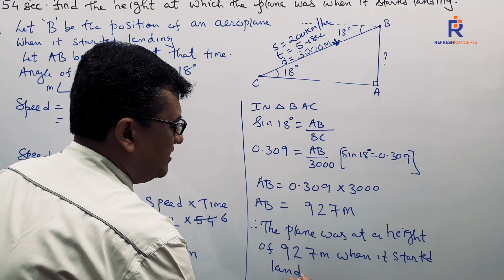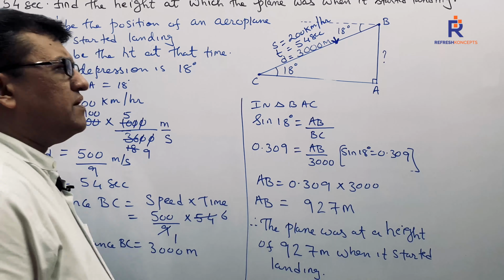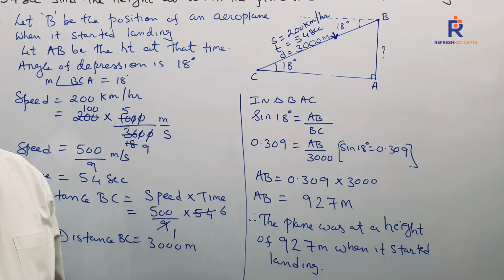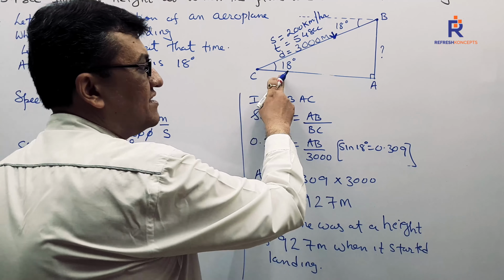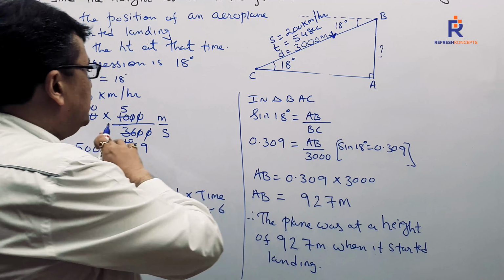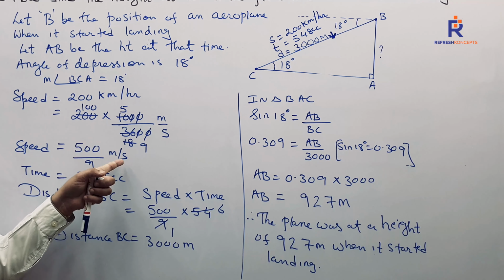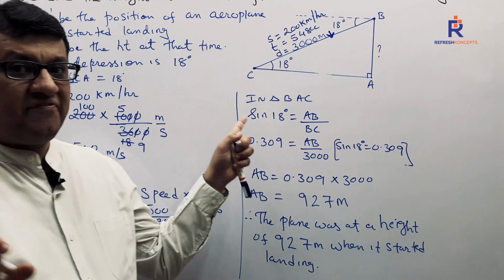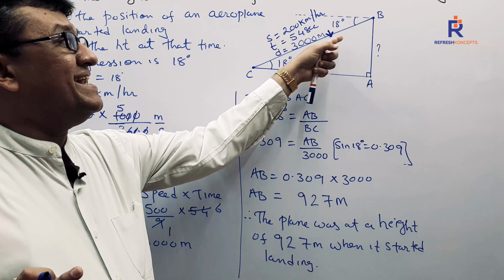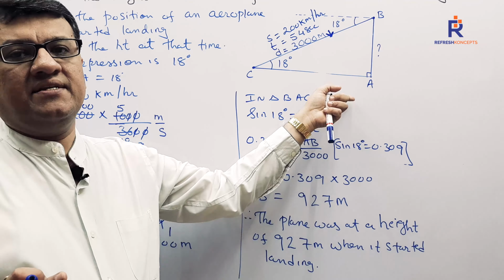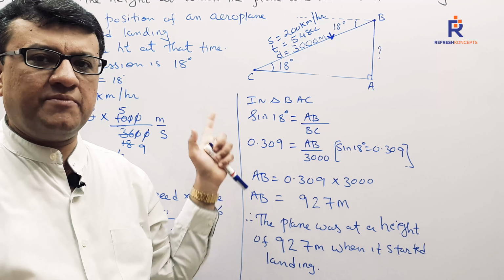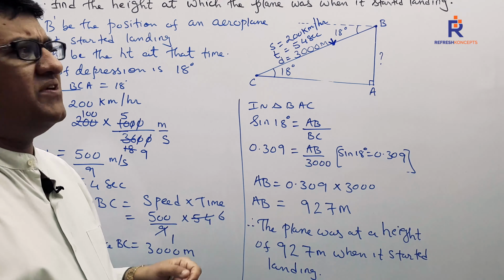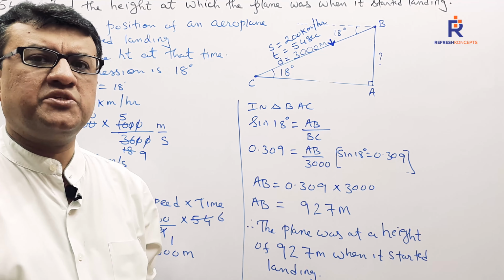The sum was very, very simple, children. Only one care one had to take, which was in context to the angle. Moreover, speed was in kilometers per hour, which we had to convert into meters per second. Why? Because the time frame was in seconds. And finally, whatever was the distance covered was the inclined distance and not the horizontal distance. If we have taken all these 3 points into account, the sum was very, very simple, but quite different from what we have done up till now. I hope my children have understood it.